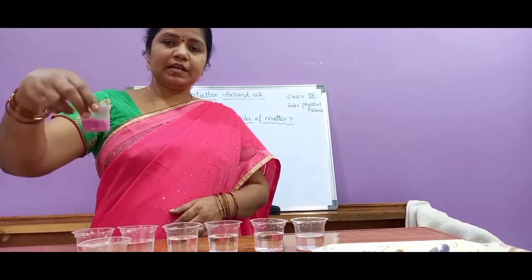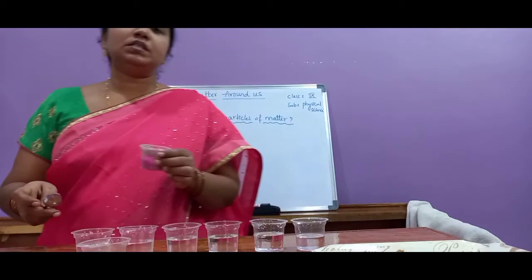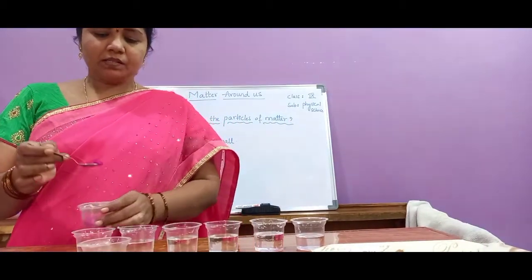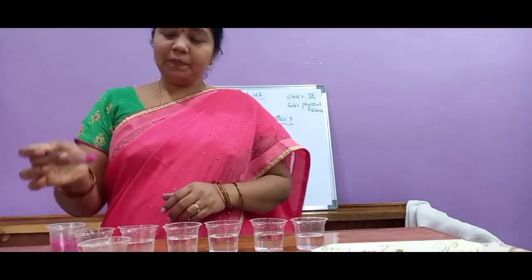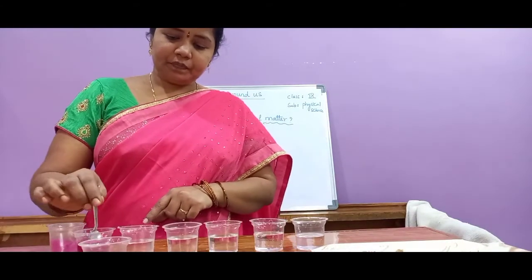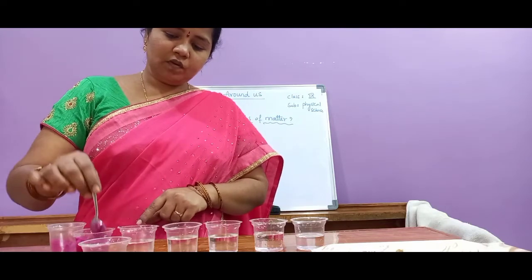And now in this container I have taken some pink color. Just assume that this is potassium permanganate. I am taking a small pinch of this food color in this first container. I am stirring it well. When you stir it well, what happens?